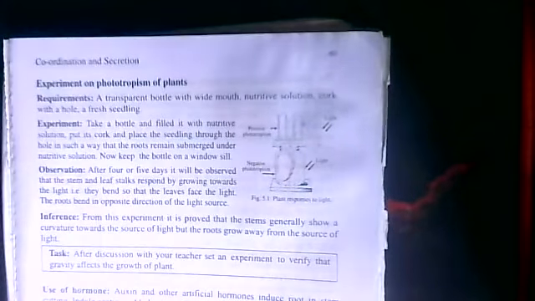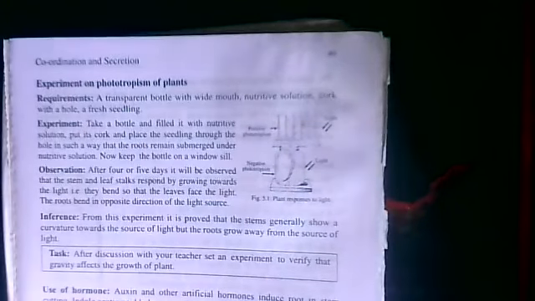Plants respond to light. That means when there is light, the plants respond to it. That is called phototropism. So when a plant responds to light, there is negative phototropism and positive phototropism. Two diagrams are given in figure 5.1.